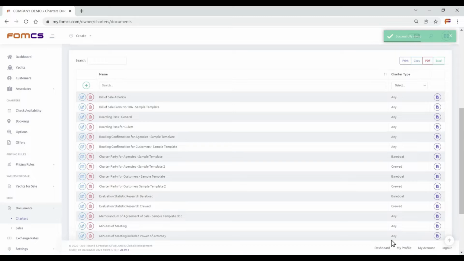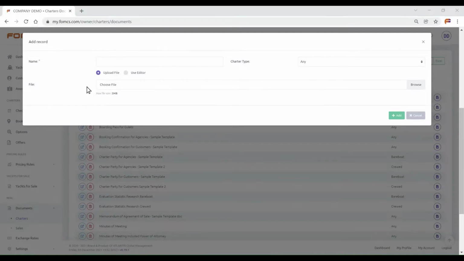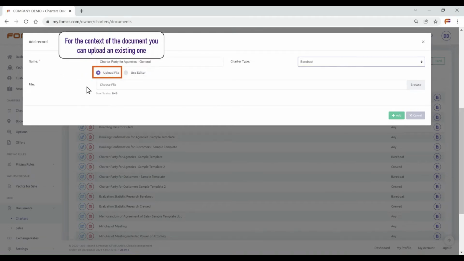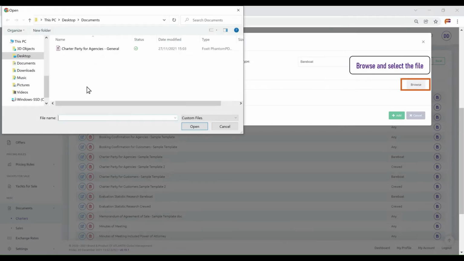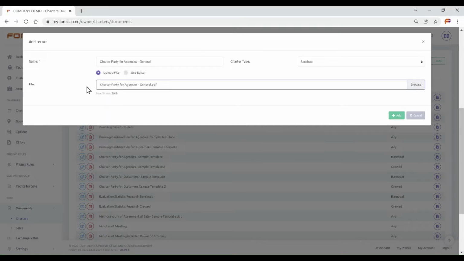Let us create a new document from ground up. Click on Create. Like before, define the title and type of charter. For the context of the document, you can upload an existing one. Browse and select the file. Or use Editor to write one from the ground up.